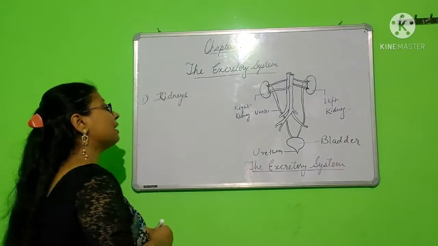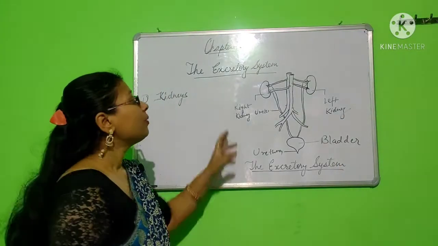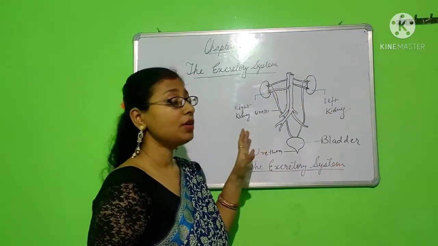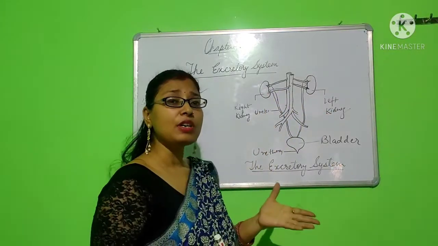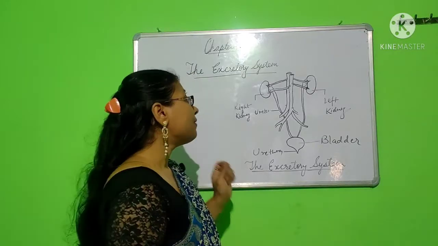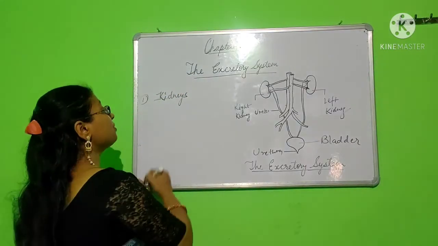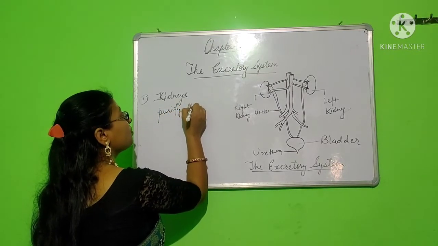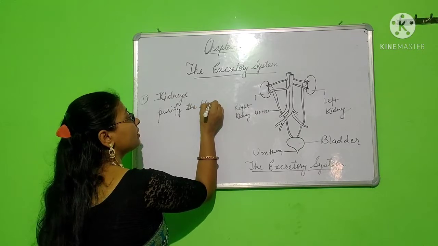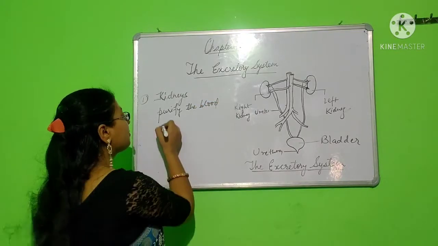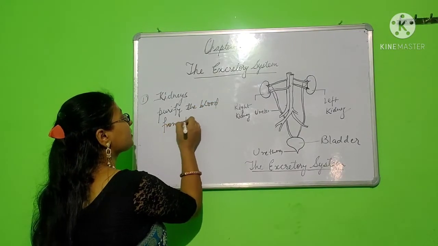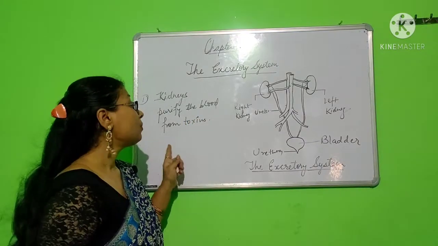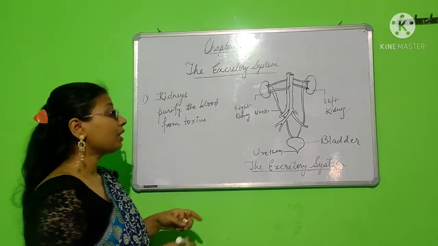Okay, so let us first understand what the kidney is. The bean-shaped organs that you see here, this is the kidney. We call it the kidney. What is the function of the kidney? The function of the kidney is to purify the blood. Purify the blood. From what? From toxins. It purifies the blood from toxins. It makes the blood toxin free. Okay.